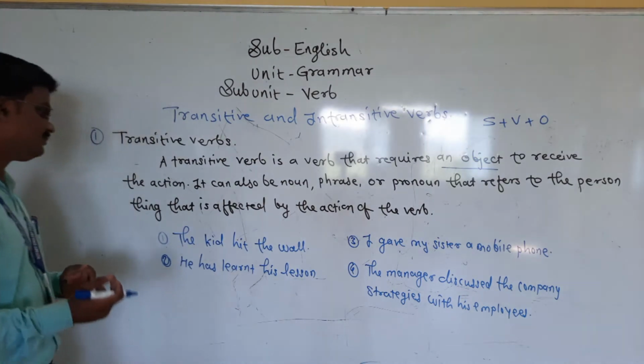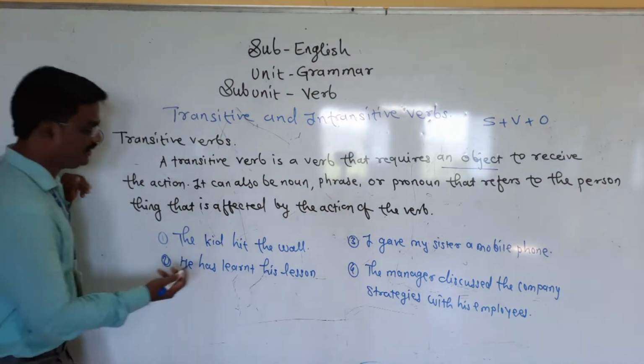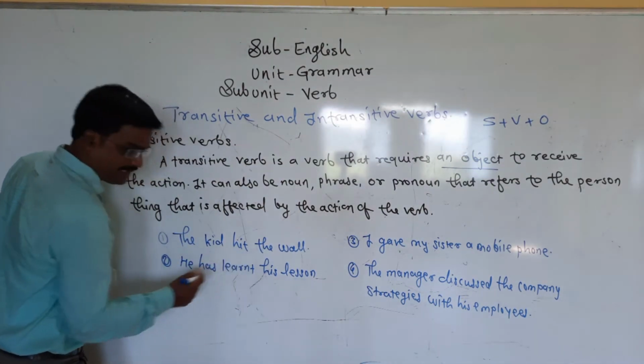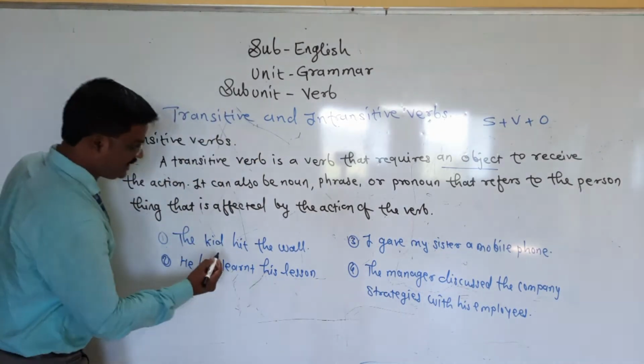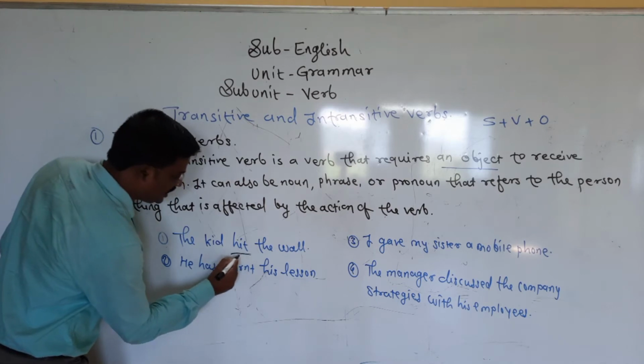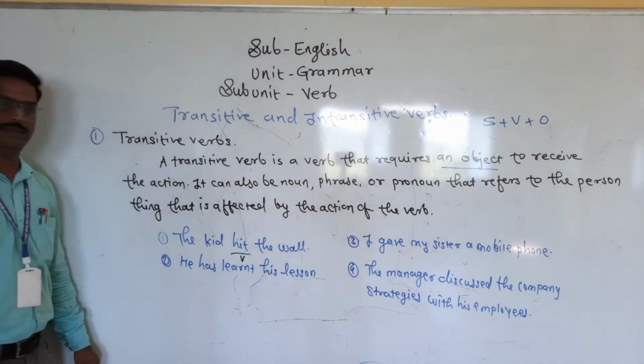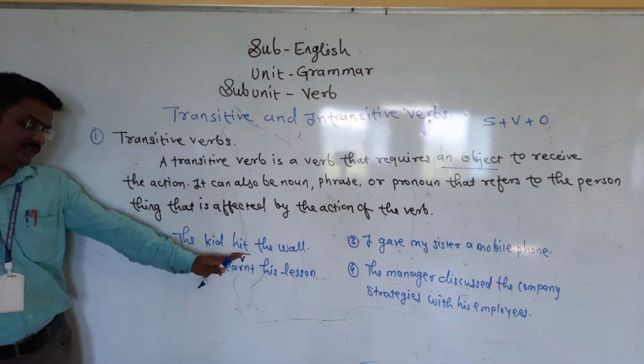See here, the kid hit the wall. Here, hit is a verb, an action word.